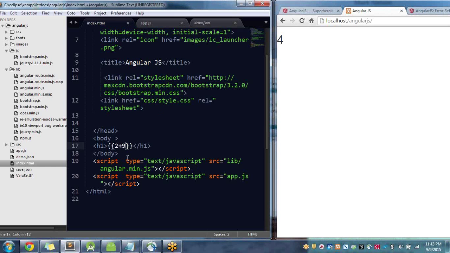Similarly, you can do any kind of operation, and you can see the result and the output here. Sometimes the cache does not get refreshed, so it is not showing the output. So now it's 11. These are Angular expressions. Further, we will talk more about AngularJS. Thank you, everyone.